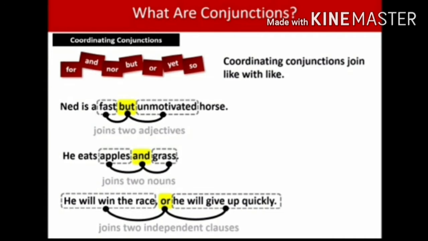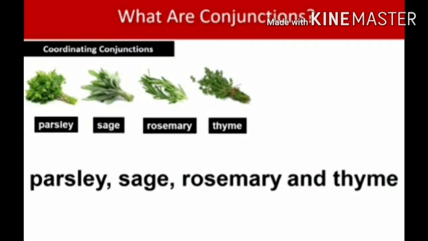It is also incomplete clauses. So these two incomplete clauses are connected by "or". So "or" is a coordinating conjunction. Also, a conjunction is used with three or more words.